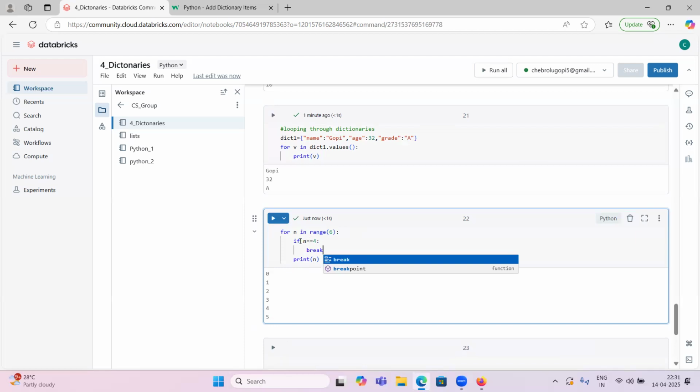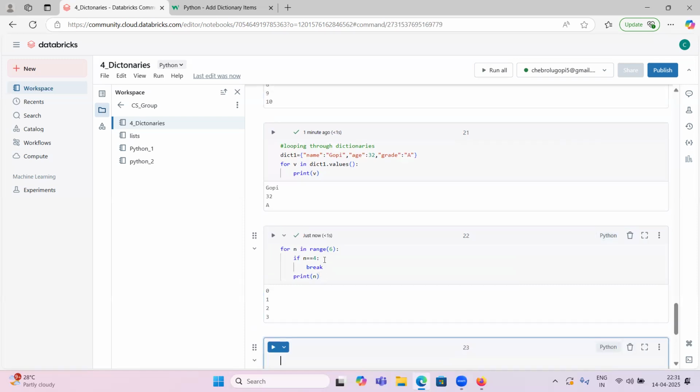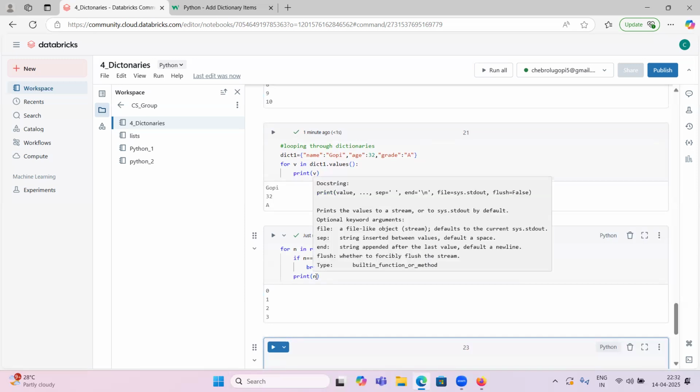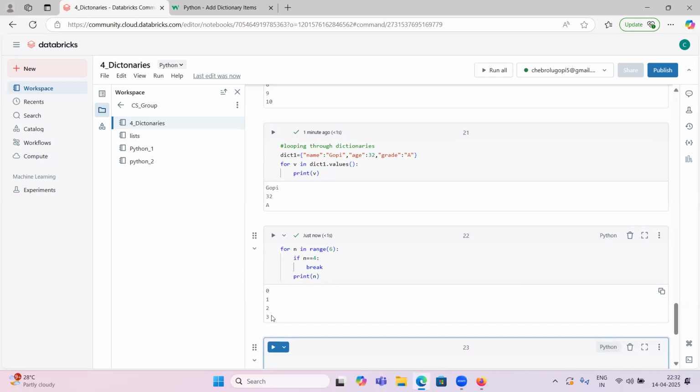So what will happen? We have a for loop, and under that we have a break statement inside an if statement. If n equals 4, whenever this number equals 4, it has to stop. It stops at the break we are using. Let's see. Yeah, whenever the number equals 4, break means it will come out of the loop and it won't print 4. So only 0, 1, 2, 3 are printed.